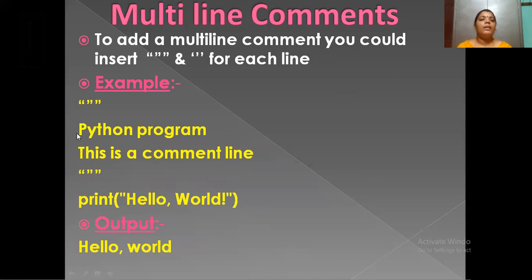This comment is in between the double quotes. Here is the code, print hello world. The output is hello world. The program will not display the comments in the output area.